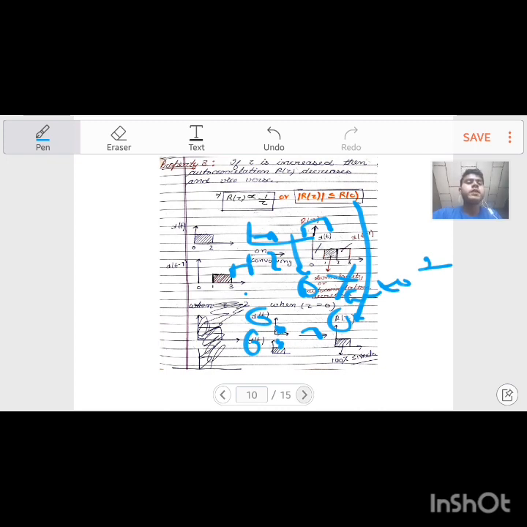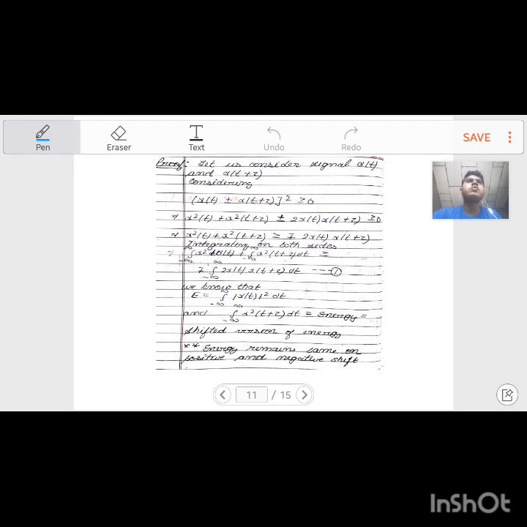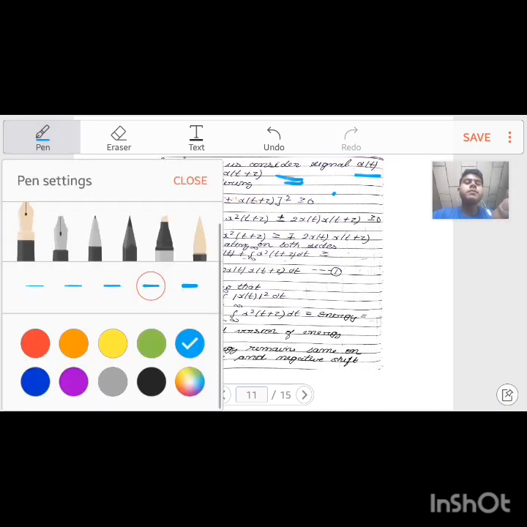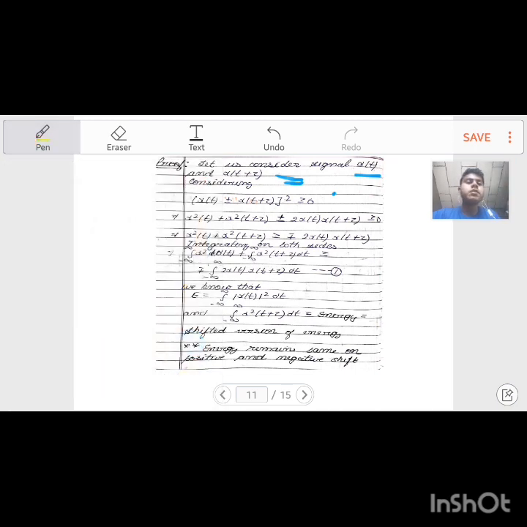Okay, next slide. Now I am proving this equation, property 3, by mathematical expression. I am considering the signal x(t) and x(t+tau). It is a shifted version of x(t), a negative shift, x(t+tau). Considering the equation, (x(t) plus-minus x(t+tau)) whole square is greater than or equal to 0. On solving, what I get is x square(t) + x square(t+tau) plus-minus 2 x(t) x(t+tau) greater than or equal to 0.